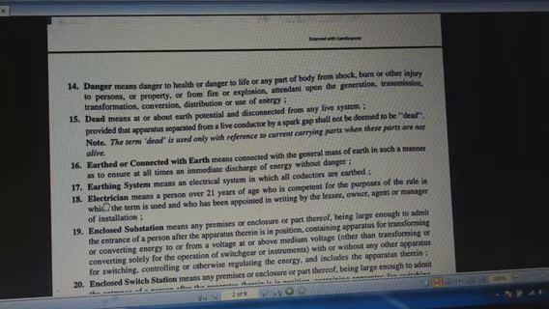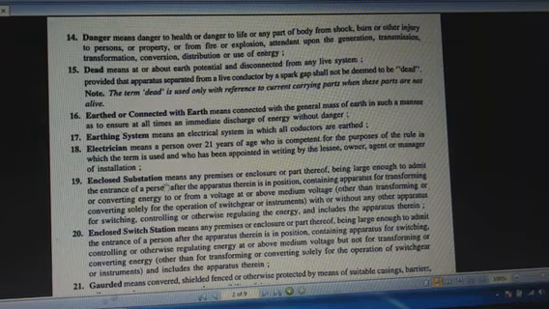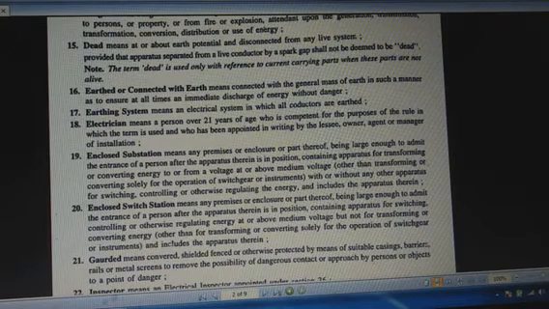Now the electrician. Electrician means the person who is related with the electrical job, and he must have some better knowledge about the electrical circuit and connections. Enclosed substation. Substation means a particular area where the electrical parameters such as voltage, frequency, etc. may be changed. Next, enclosed switch station. Switch station means a particular area where all the switching operations are done.